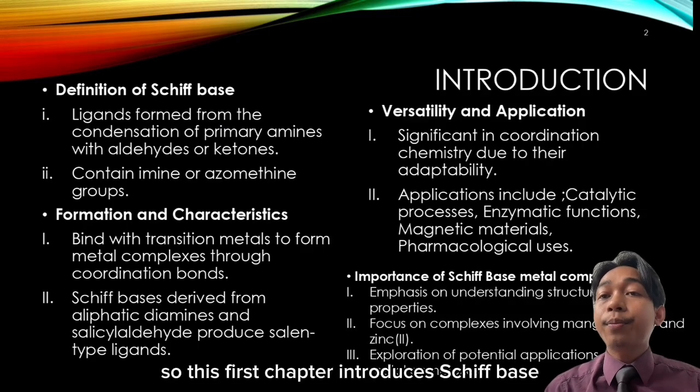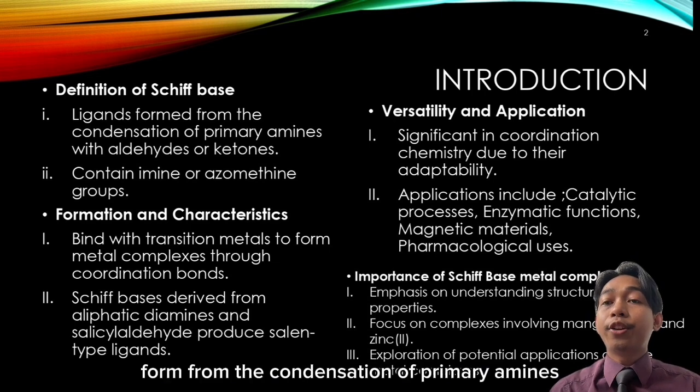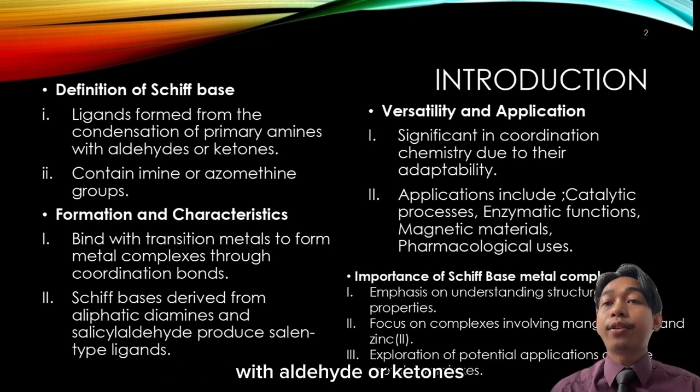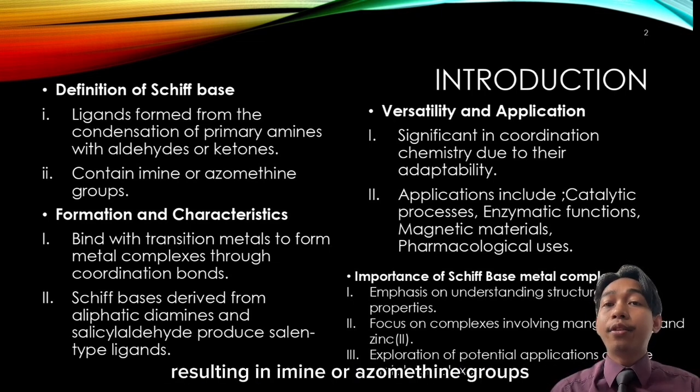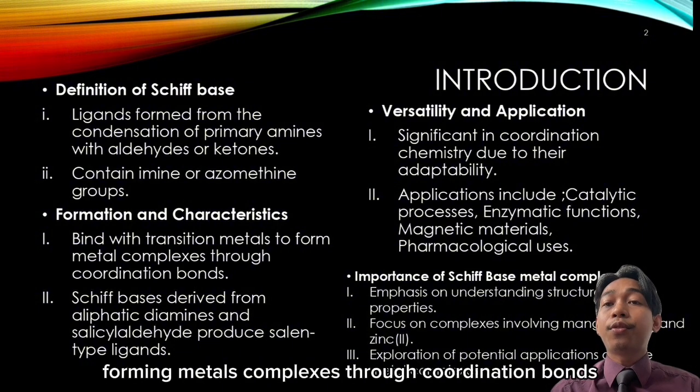So, this first chapter introduces Schiff bases, which are ligands formed from the condensation of primary amines with aldehydes or ketones, resulting in imine or azomethine groups. These Schiff bases can bind with transition metals, forming metal complexes through coordination bonds.